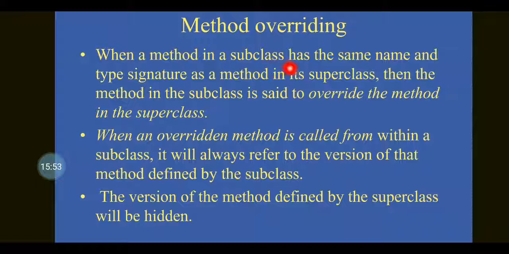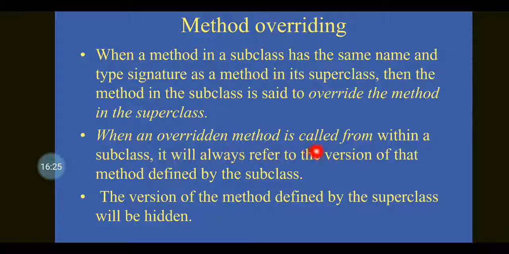Here the name and signature are all the same, that is the subclass method's name and signature, meaning the parameters and return type, are called the signature, and if the superclass method's signature, that is return type and parameters, are all the same, then the method in the subclass is said to override the method in the superclass.